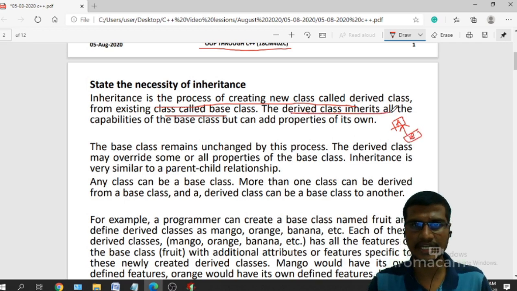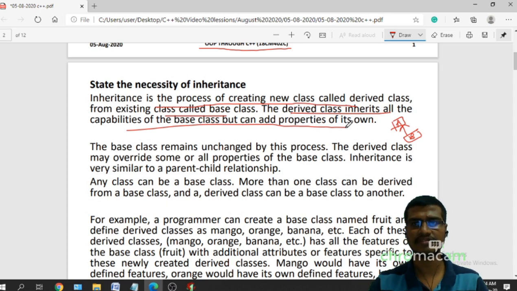The derived class inherits all the capabilities of the base class but can add properties of its own. So derived class can inherit all the properties. What are the properties inside the class? I can have data members and member functions. Both these data members and member functions are inherited into the derived class, and this derived class can have its own data members and member functions. So the base class remains unchanged by this process.